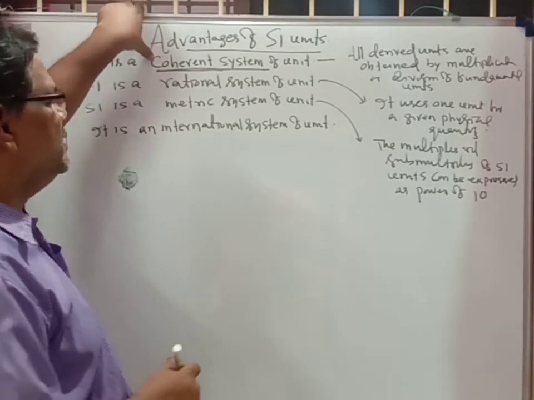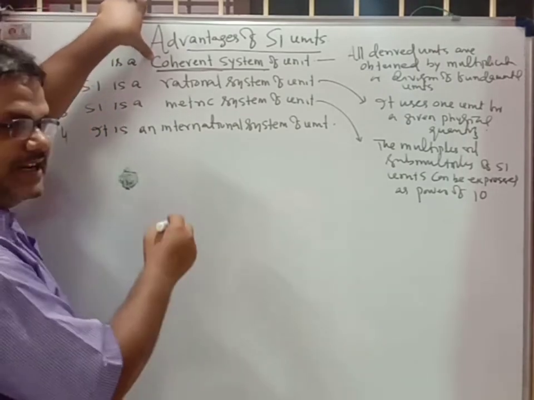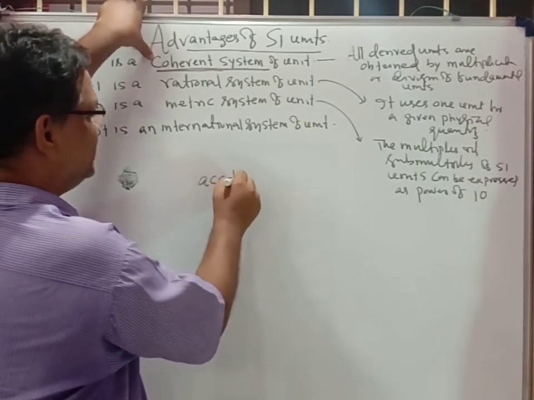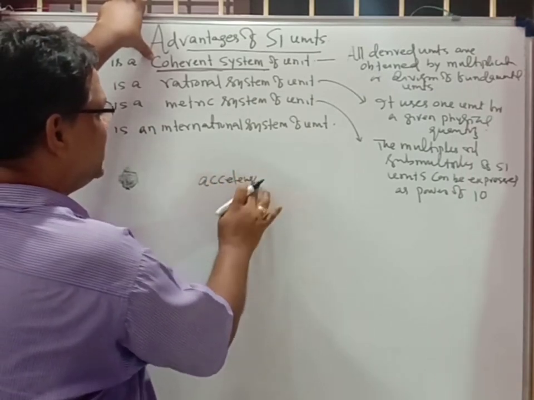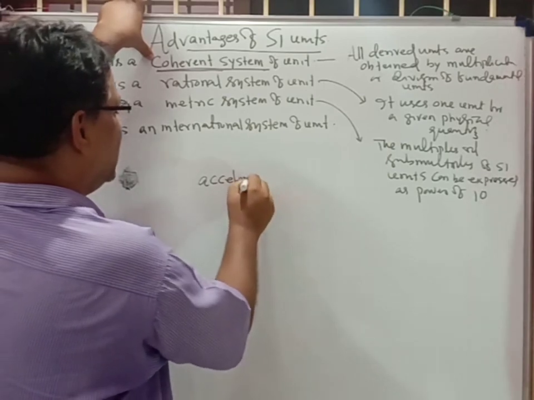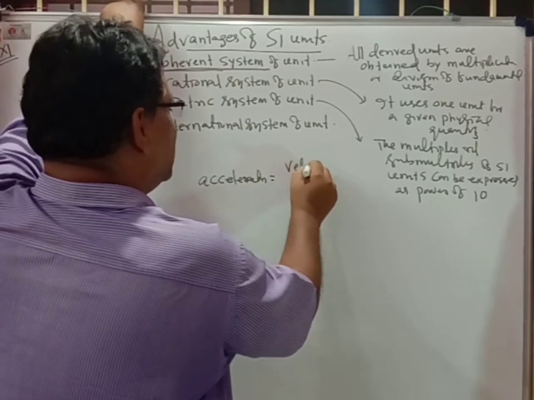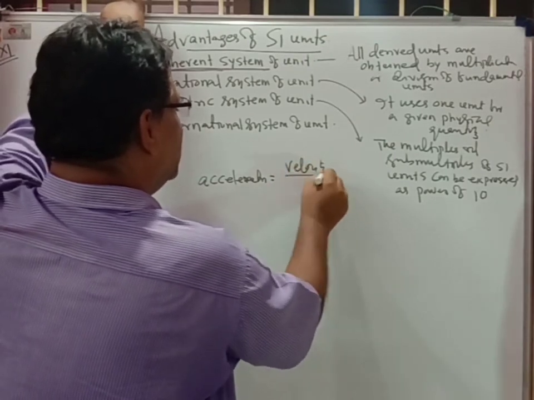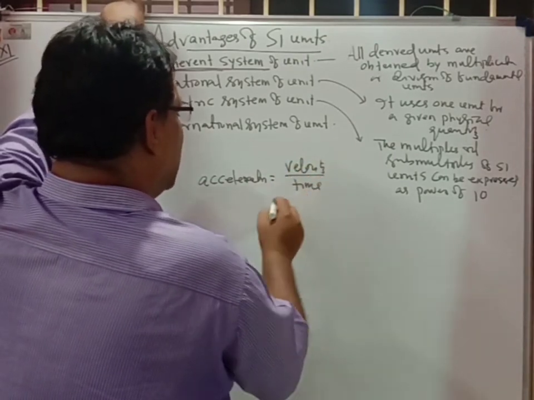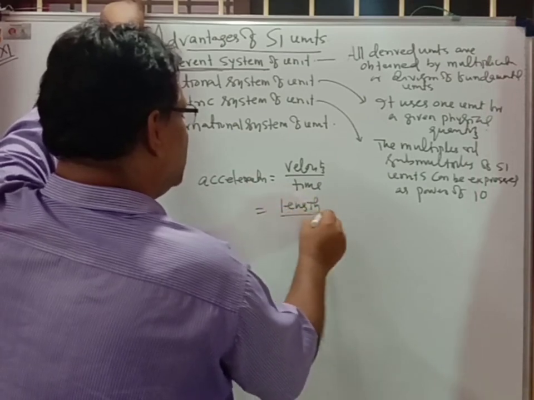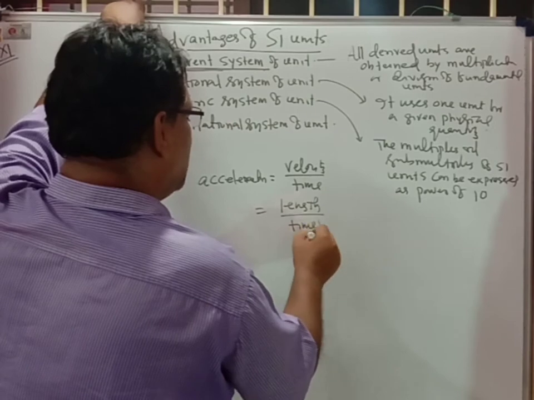Suppose we talk about the unit of acceleration. You know that acceleration is equal to velocity upon time, and velocity is length upon time, so acceleration is length upon time squared.